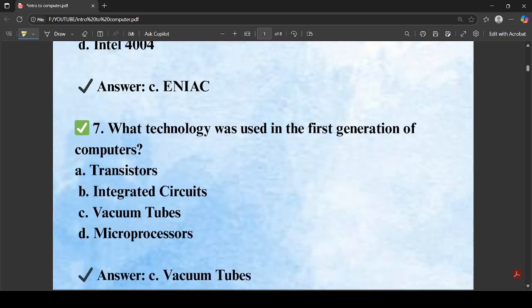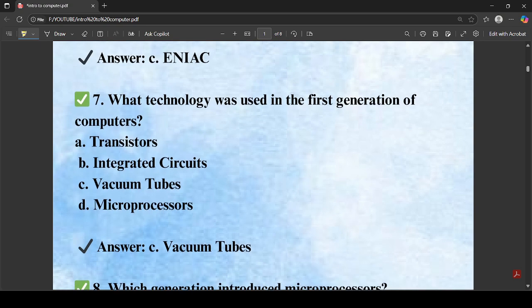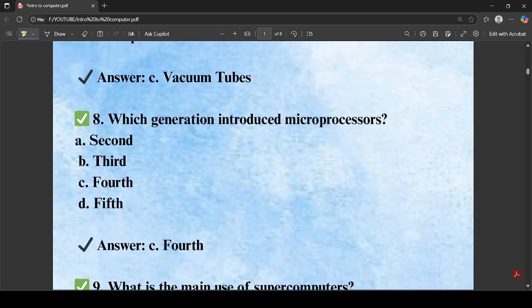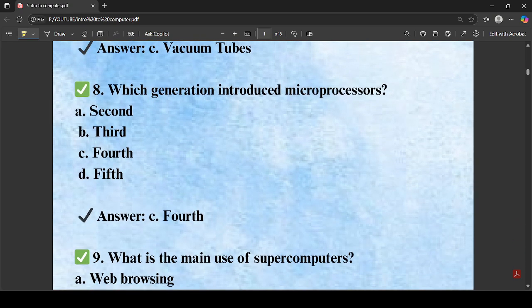So seven number we have, which technology was used in the first generation of a computer? So it's a very easy question. The first generation computer used vacuum tube, while second generation is transistor, third generation is IC, and fourth generation is microprocessor. So let's move to the another question. Which of the following generation introduced microprocessor? So it's the fourth generation, as I already said. Fourth generation introduced the microprocessor.